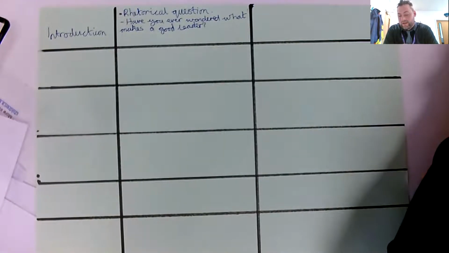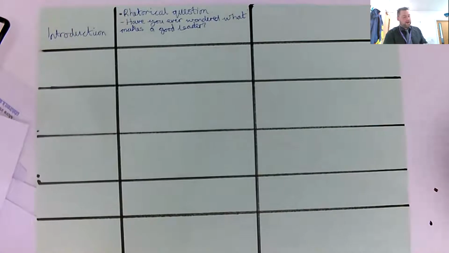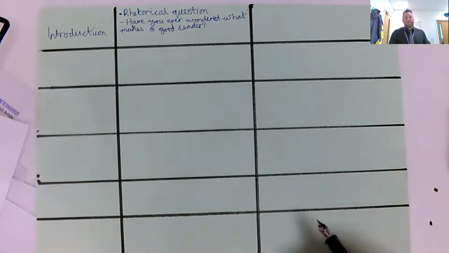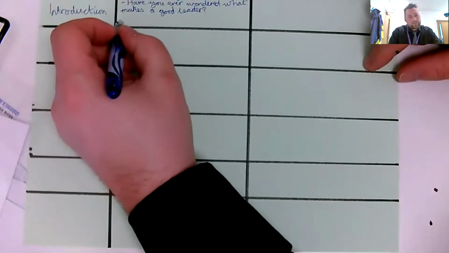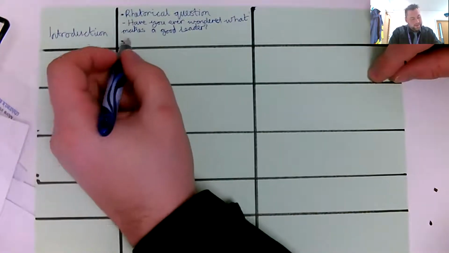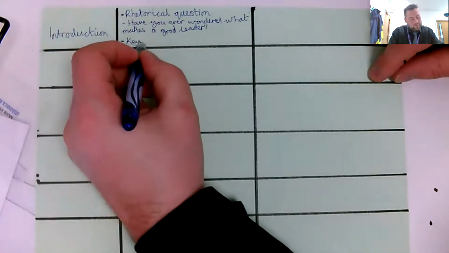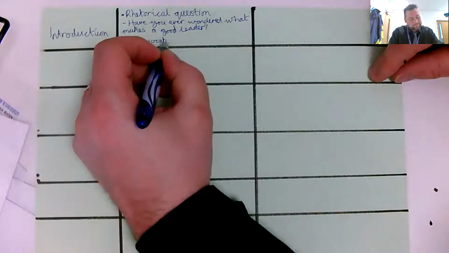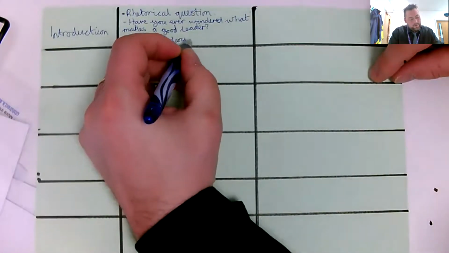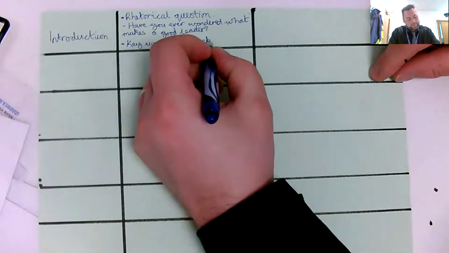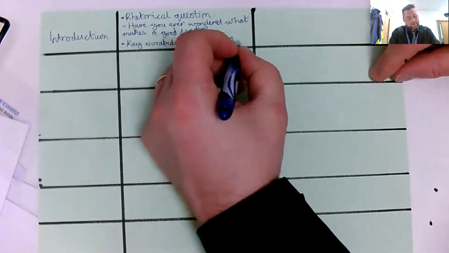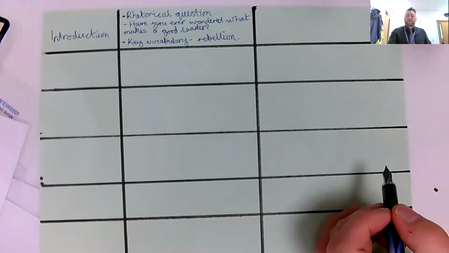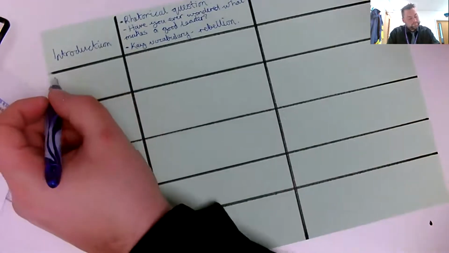It says, read on to find out more about a famous leader who led her tribe in a rebellion against the Roman Empire. Now, we do have a box for key vocabulary here, but again, I may want to just remember in here that we're going to use some key vocabulary. And I'm going to put the word rebellion in there. Okay, I'm now going to go down to paragraph 1.